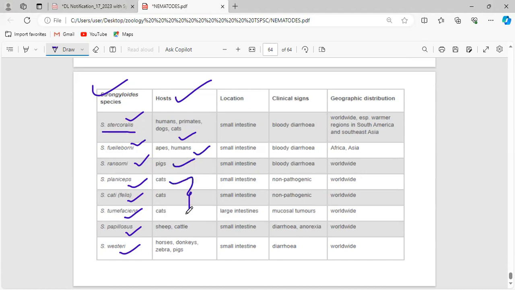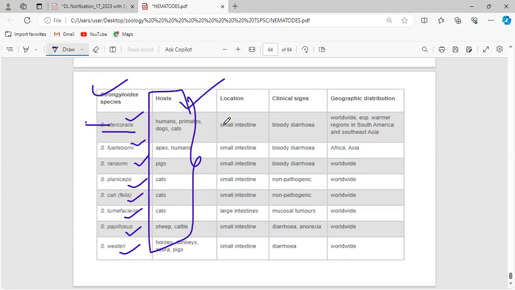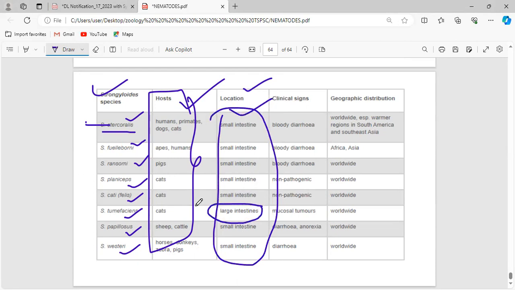Cats are the host for three different species of Strongyloides; sheep and cattle, horses, donkeys, zebra, pigs also act as hosts. If you can't remember which species acts on which host, just remember humans, primates, dogs, cats, sheep, cattle. These are the hosts for this particular group of species called Strongyloides. Their location is majorly the small intestine. The only species which prefers to live in the large intestine is Strongyloides tumefaciens, which needs the cat as its host.